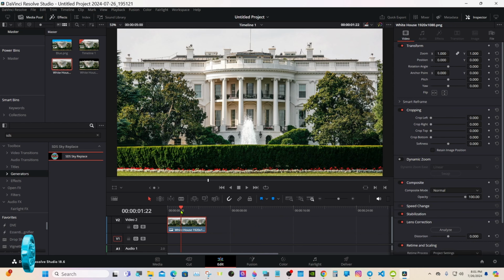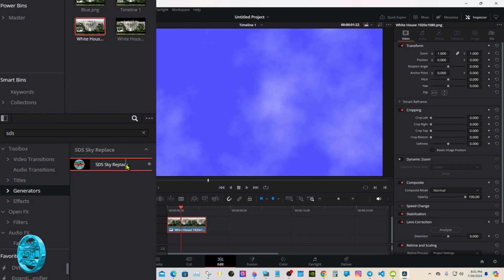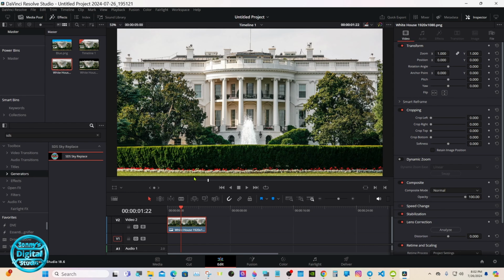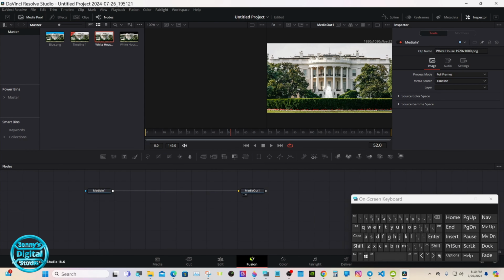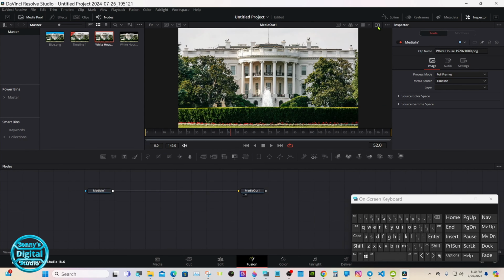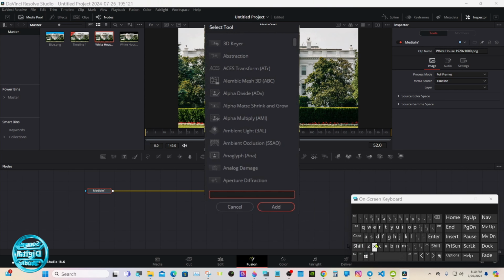Okay, put your playhead over your picture. In fact, when you download the free preset, it'll come SDS Sky Replace, and just type that in generators and you'll find it. We're in Fusion. We'll go to One Viewer. Select the media in. Shift space. And Delta keyer.